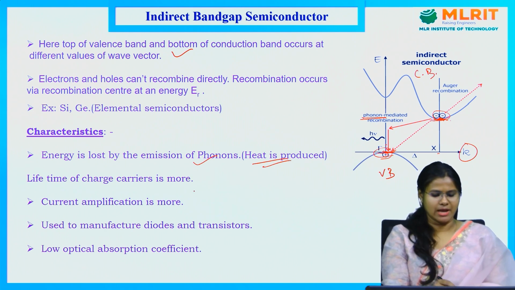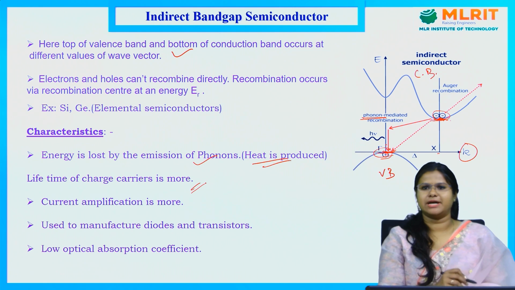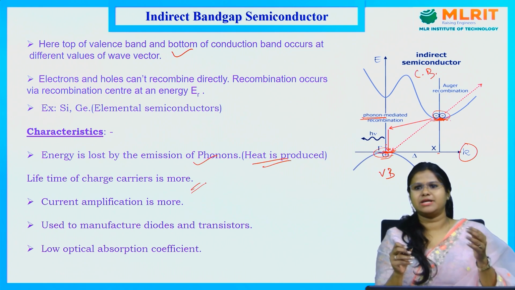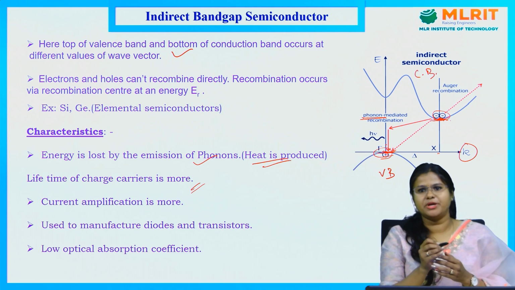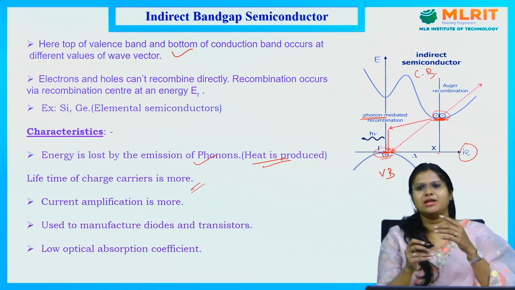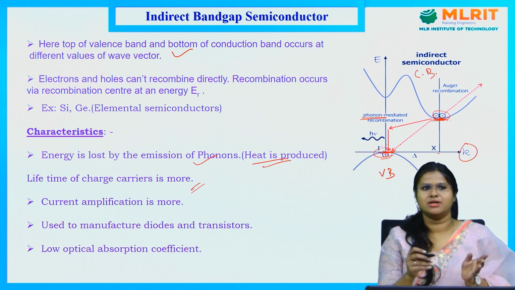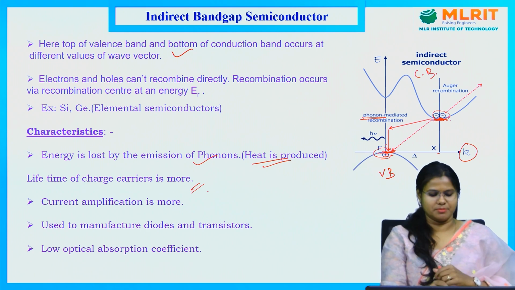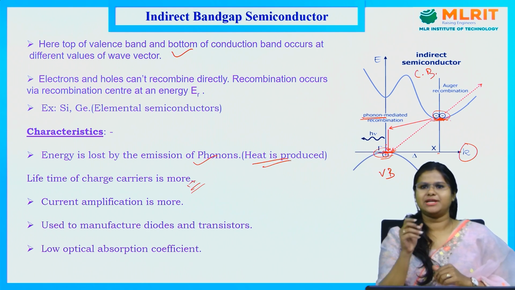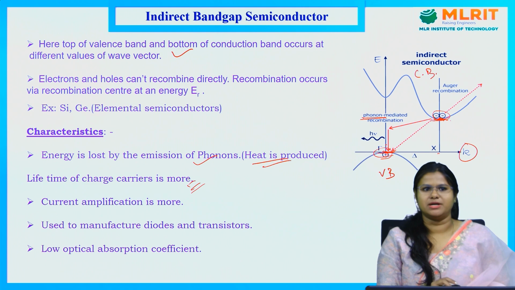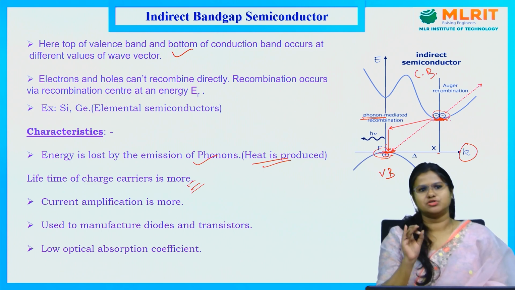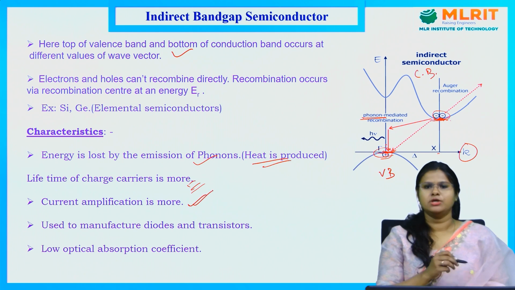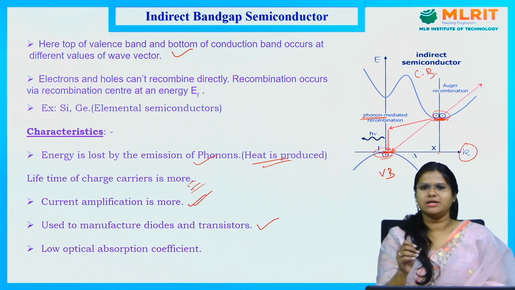And here, the lifetime of the charge carriers is more, because the charge carriers, the holes and the electrons, need to come to the recombination center, and only after that will electron hole recombination occur. That's why the lifetime of the charge carrier will be more in case of indirect bandgap semiconductor. That's why the current amplification will also be more. And this will be used to manufacture diodes and transistors.